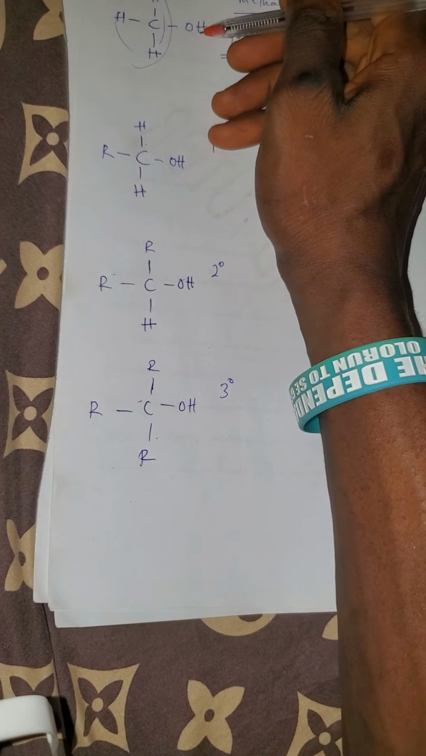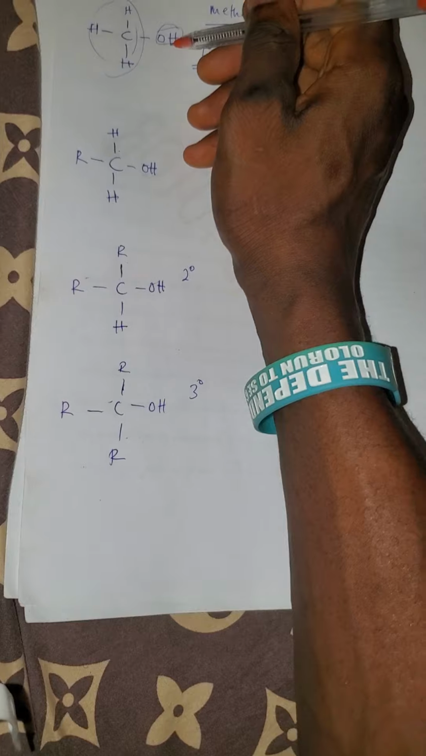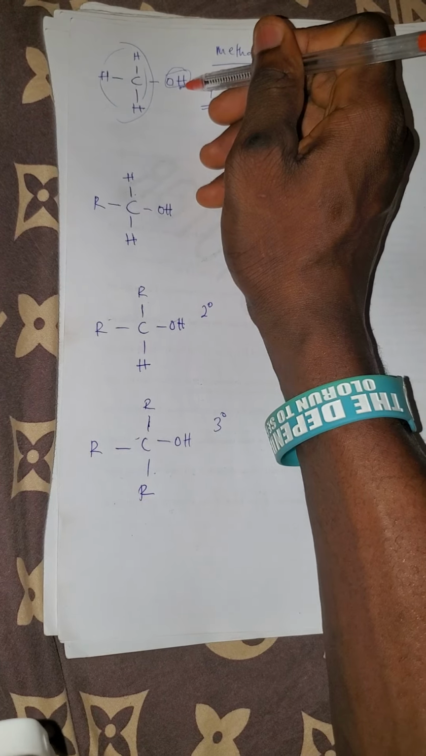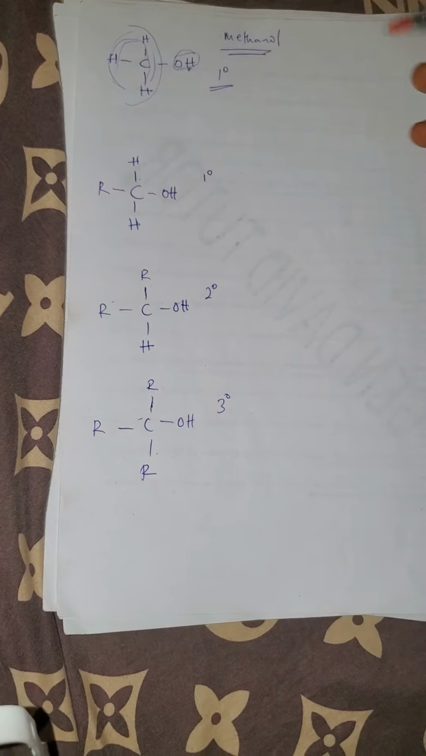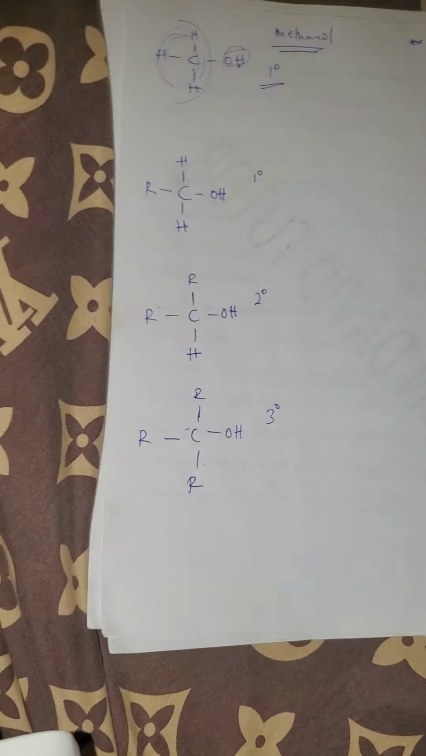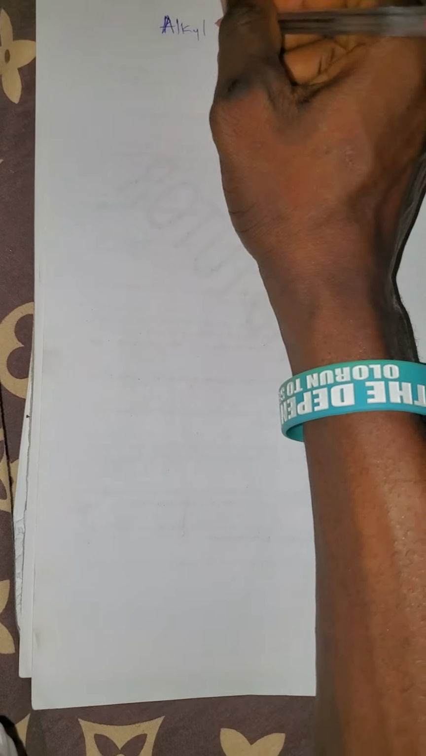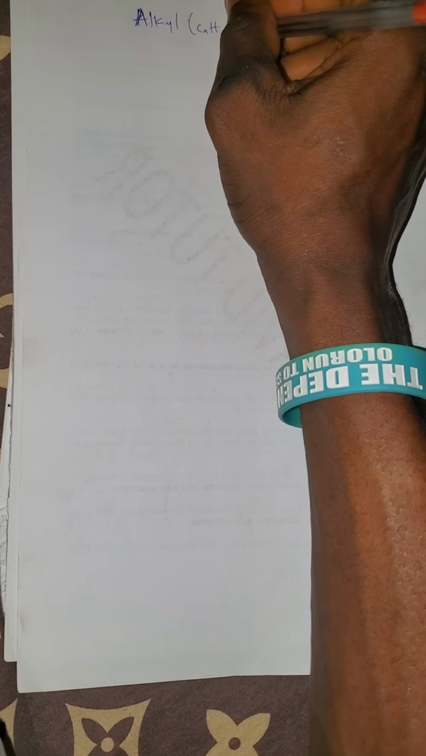Now, this is the carbon that holds the what? The hydroxyl group. It contains CH3, and CH3 is methyl. Now, let me quickly explain what an alkyl group is. Now, what is an alkyl group? Alkyl groups have the general formula of CnH2n+1. Don't forget.